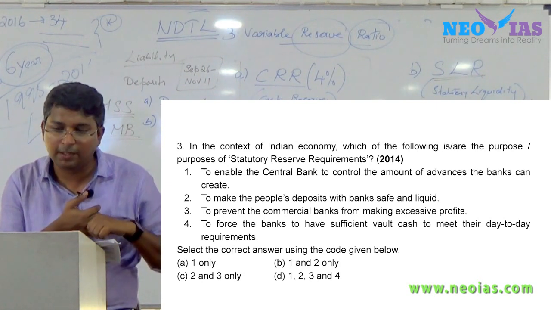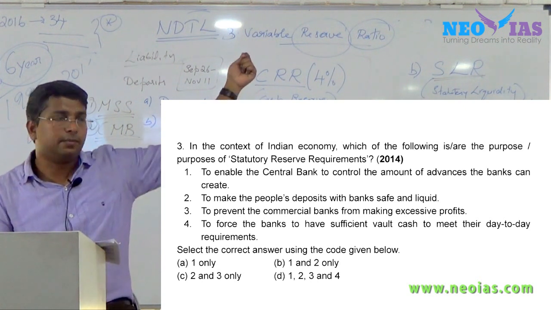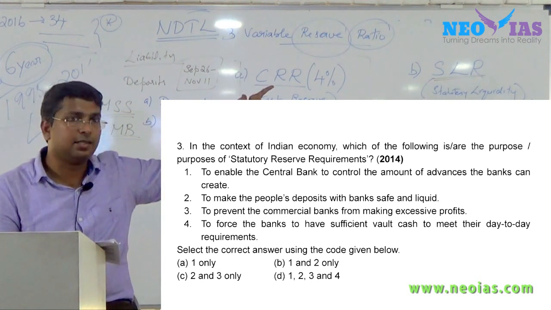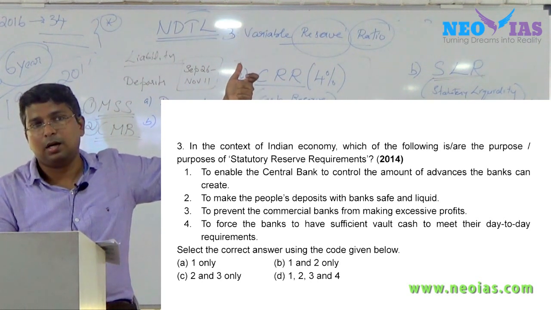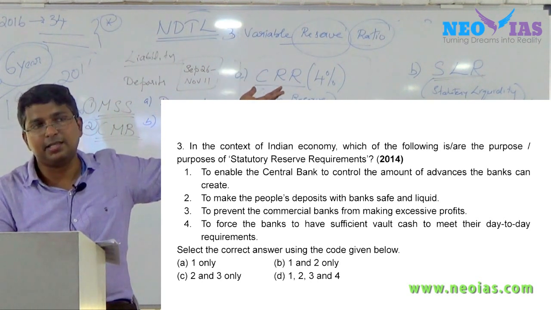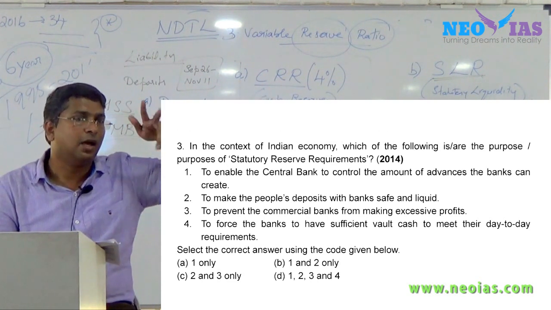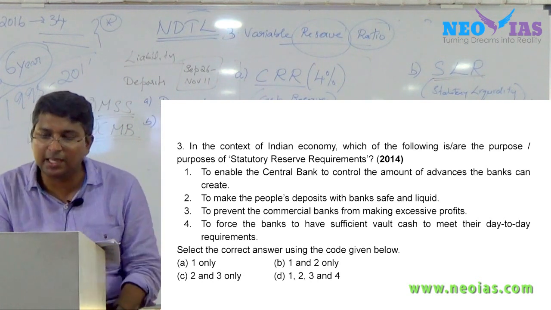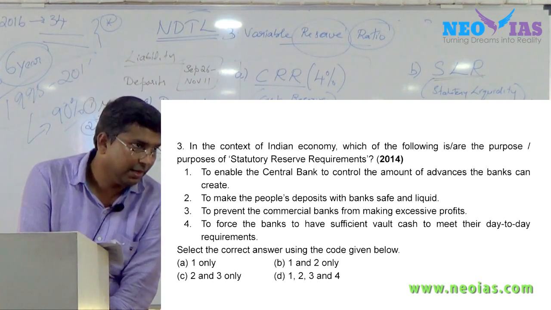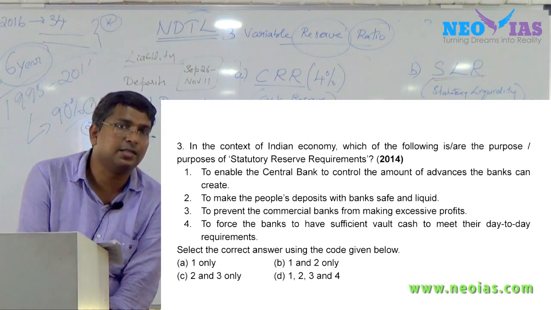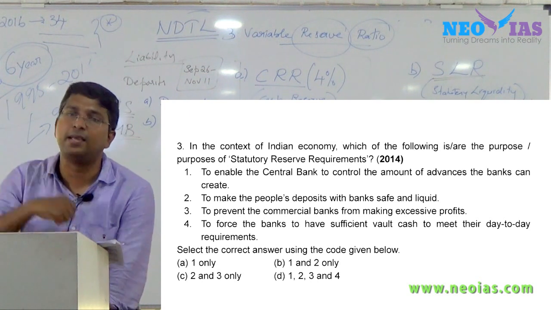To enable the central bank. I told you, the basic purpose of this, whether it is bank rate, OMO, or this variable reserve ratio, is to control the money supply. If it is controlling the money supply, it is indirectly controlling credit. Controlling credit means controlling the advances, the loans the bank can generate.